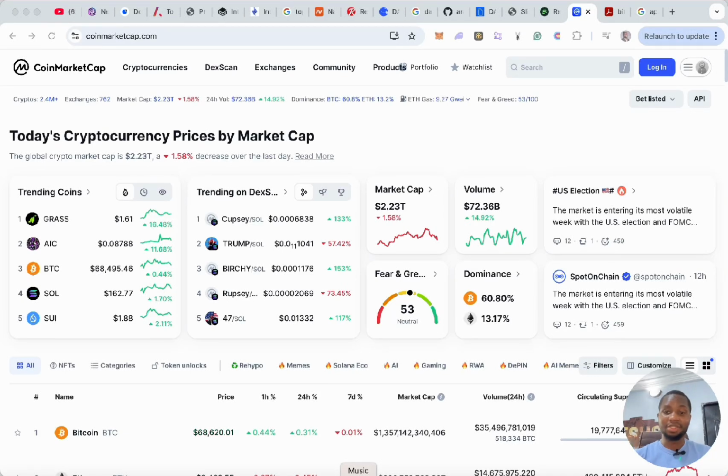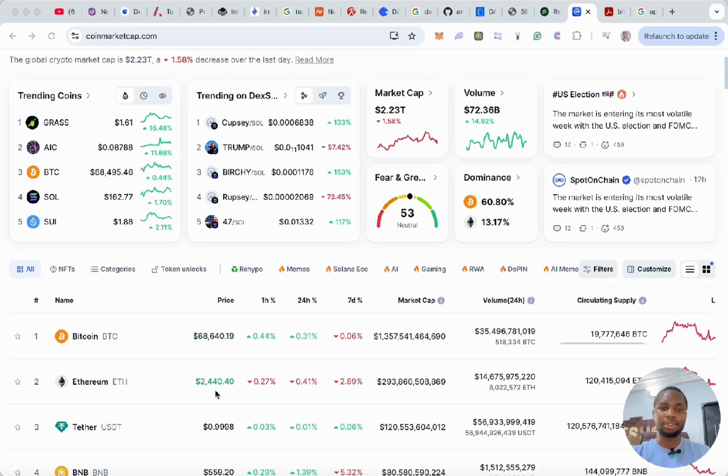Now, one of the first places to start your cryptocurrency research before you start investing into cryptocurrencies is CoinMarketCap. The reason is because CoinMarketCap has a very large list of different cryptocurrencies, new ones and probably very popular ones. Alright, so we'll start with the first cryptocurrency.